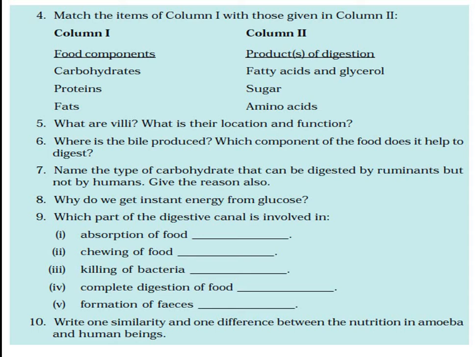Why do we get instant energy from glucose? Because glucose is a sugar. Glucose is the simplest sugar which can be absorbed directly into the blood. It is in the simplest form. It should not be digested further. It can be absorbed directly. That is one.